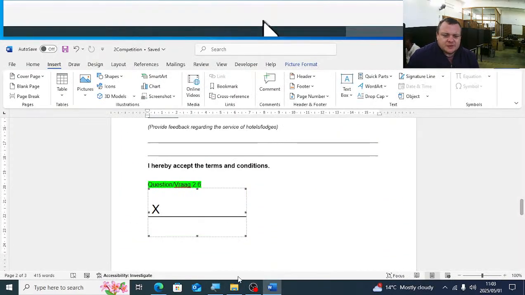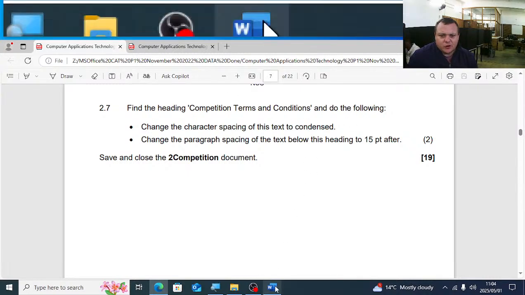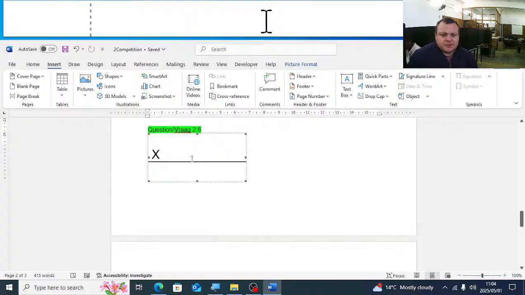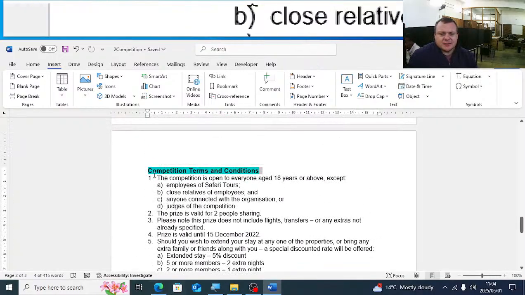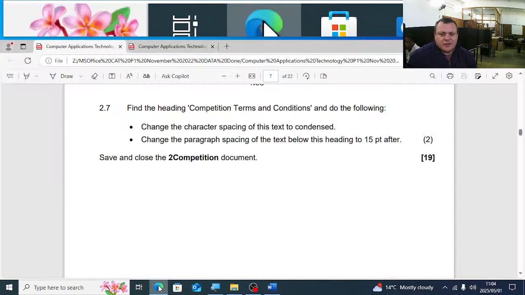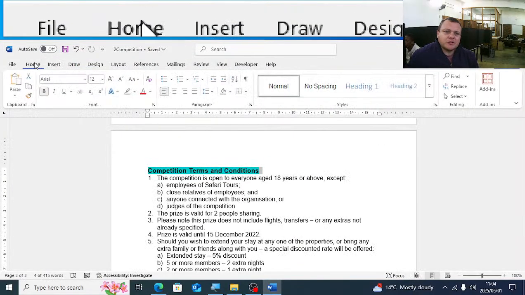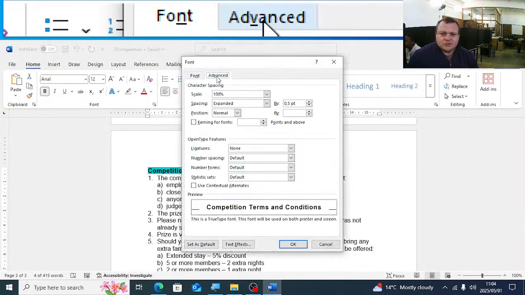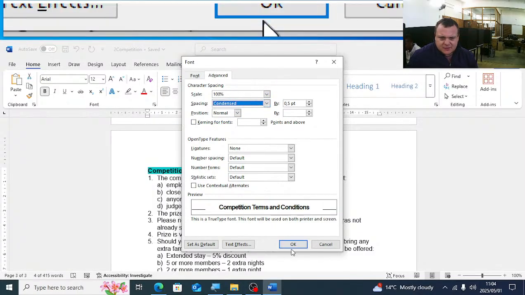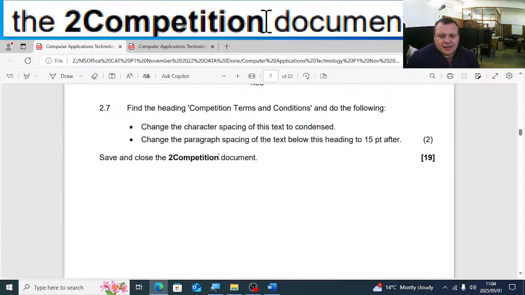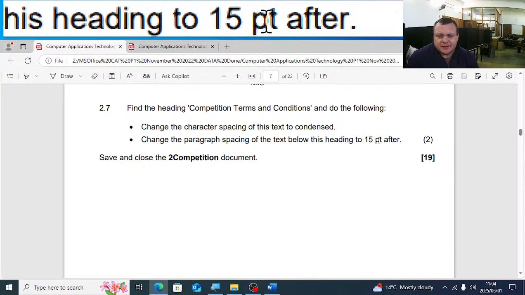Okay? 2.7, find the heading competition terms and conditions and do the following. So competition terms and conditions, they tell us there, you select it. Now they ask us to change the character spacing of this text to condensed. So we will go to the home tab, font dialog box. We will say spacing condensed. Okay?